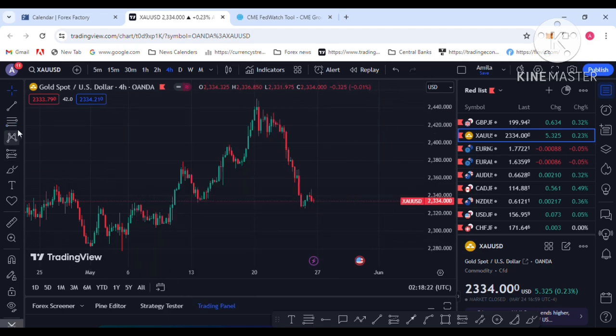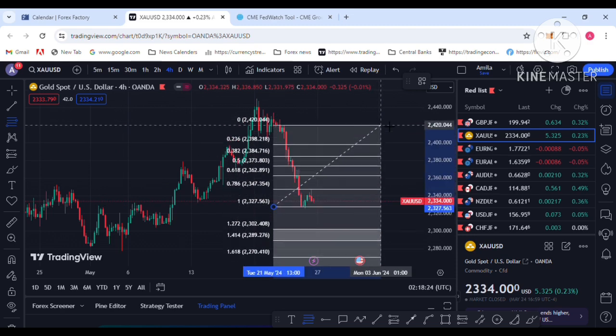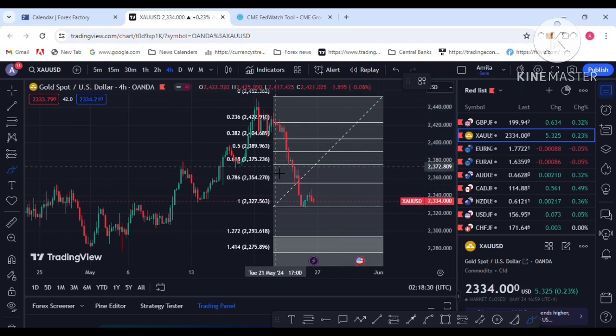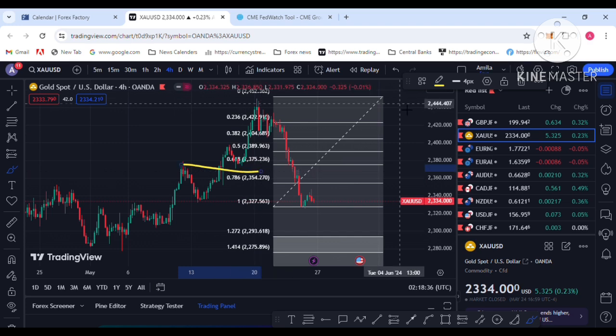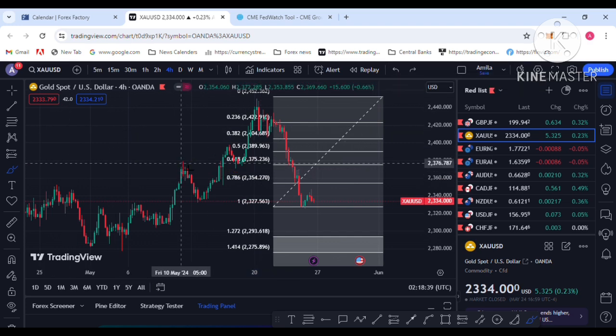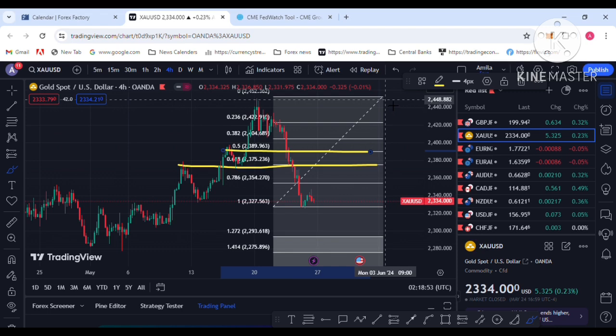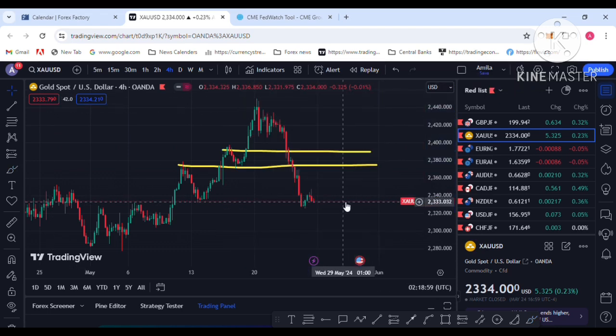The Fed is hawkish and the interest rate cut forecast is delayed. This is the Fibonacci I am using. The 0.618 level is here, and price can retest this movement, this up and down movement. It can retest the 0.618 level, and the 0.5 level is also there. I am hoping price can retest these two levels next week to collect liquidity.